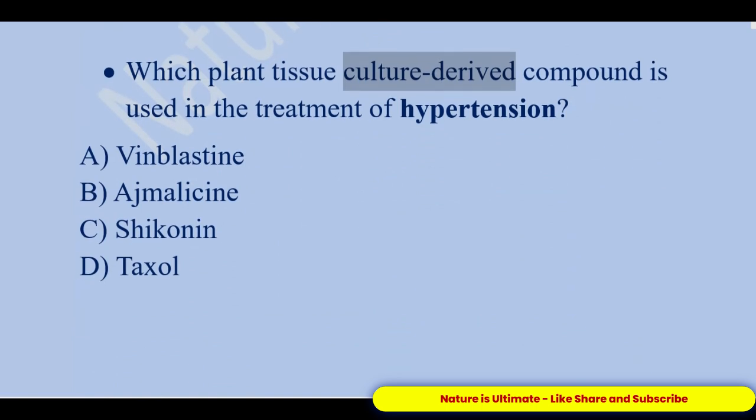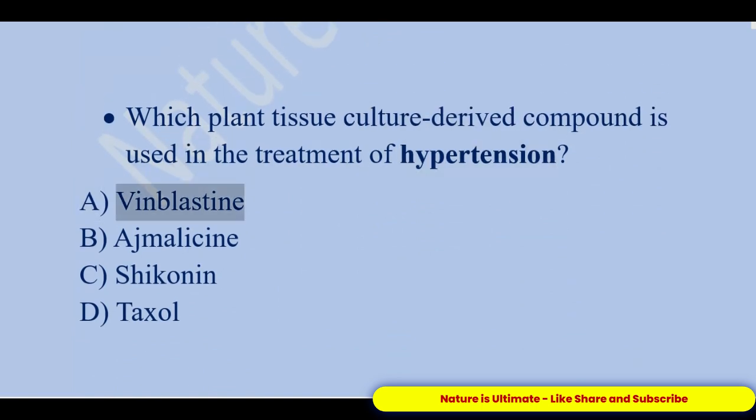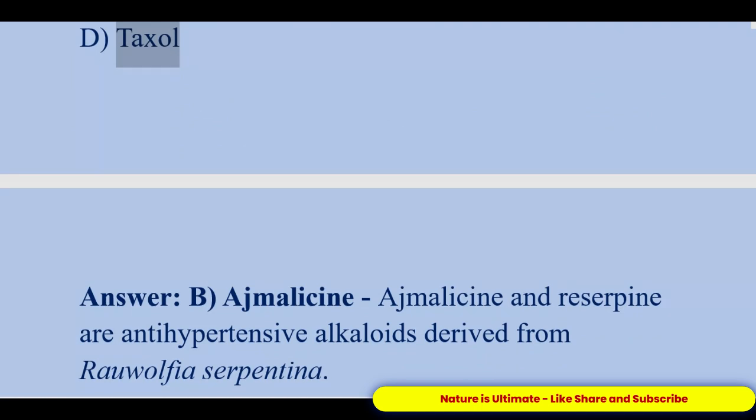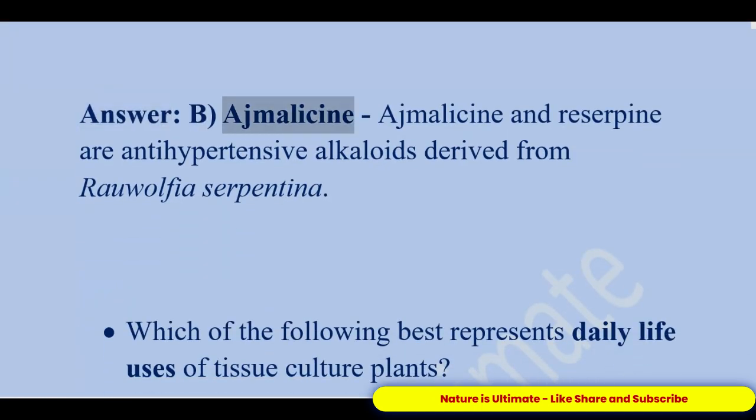Which plant tissue culture derived compound is used in the treatment of hypertension? A. Vinblastine. B. Ajmalicine. C. Shikonin. D. Taxol. Answer, B. Ajmalicine. Ajmalicine and reserpine are anti-hypertensive alkaloids derived from Rauwolfia serpentina.